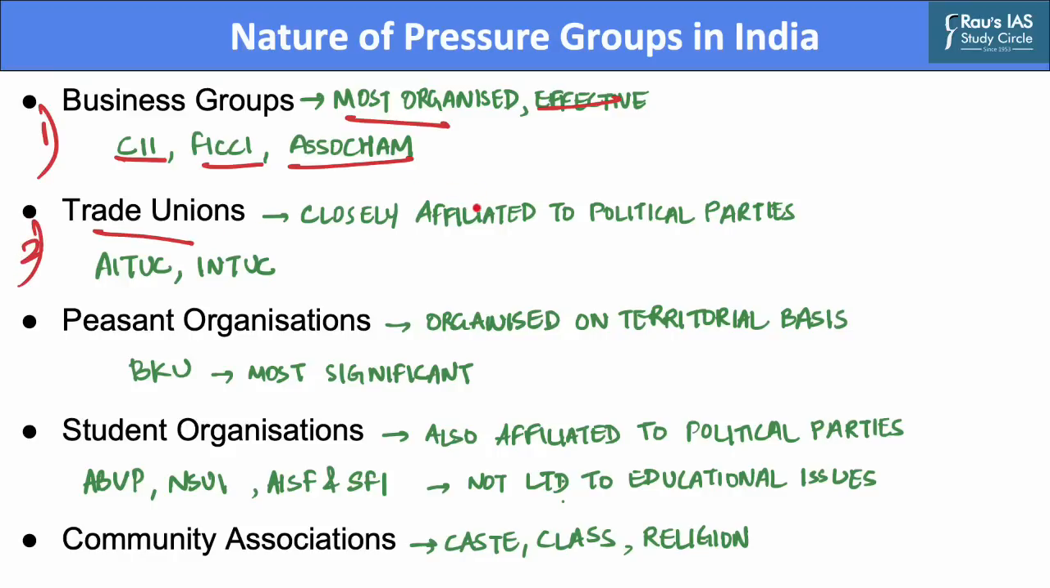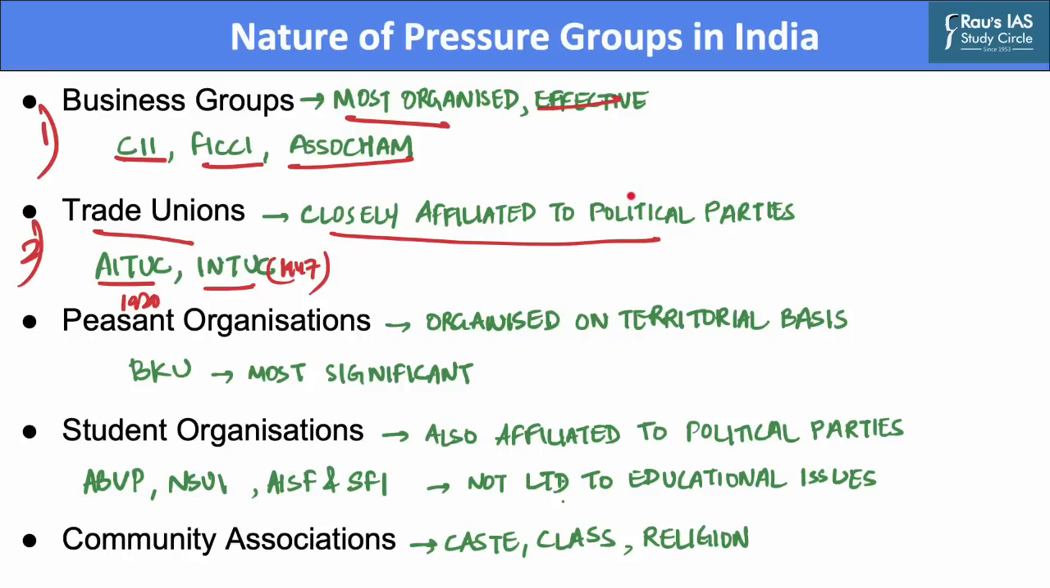Trade unions have been present in India even before independence. Groups such as the All India Trade Union Congress were established in the year 1920, whereas the Indian National Trade Union Congress was established in 1947. The emergence of the communist movement also played an important role in the growth of these trade unions. However, trade unions in India are closely affiliated to political parties, and many national parties have their own federations of trade unions.